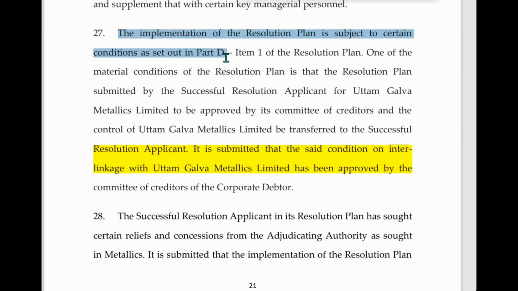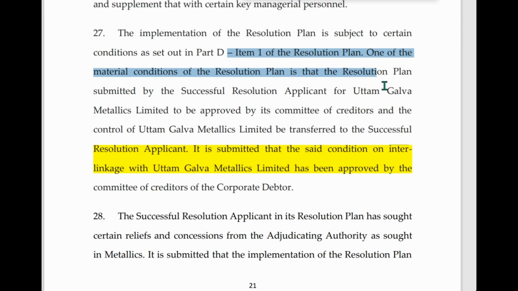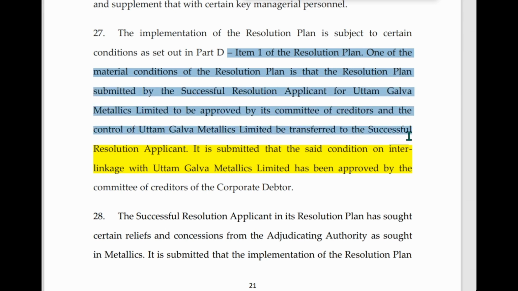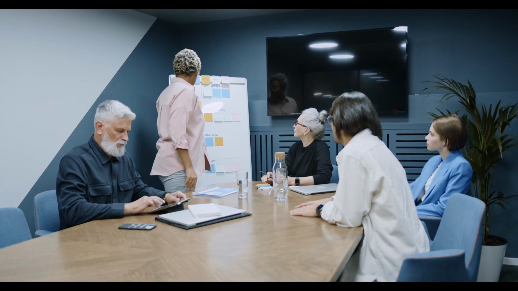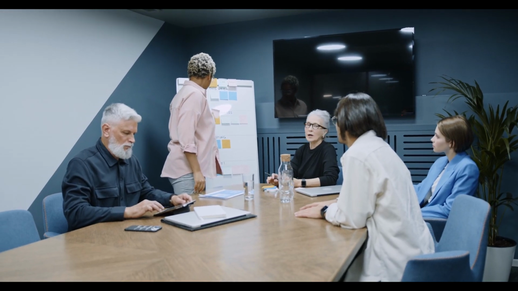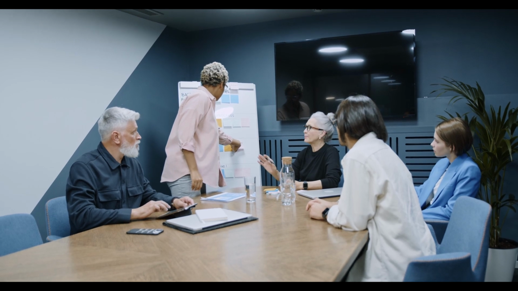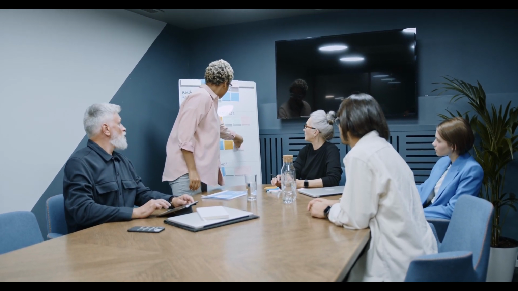However, it is evident from the Honorable Court order that the resolution applicant had sought permission of the Committee of Creditors to interlink these two companies. So the second scenario is most unlikely to happen. My firm belief is that 100 to 1 will be the possible scenario.